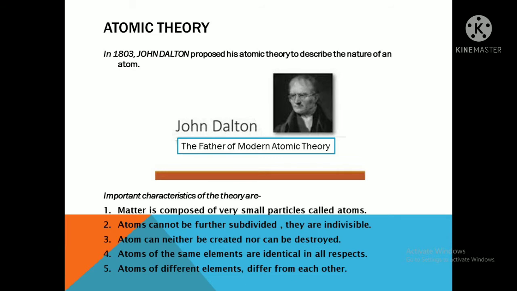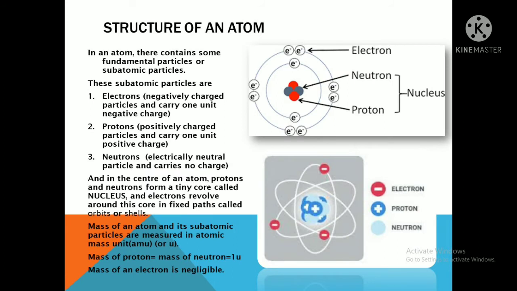But as we're talking about the atom, we also have to know what the structure of the atom is. So let's see. In the structure of an atom, there are electrons, neutrons and protons. These are the fundamental particles or subatomic particles of the atom. See, electrons are always negatively charged and carry one unit negative charge. Protons are positively charged and carry one unit positive charge. And neutrons are electrically neutral particles and carry no charge.